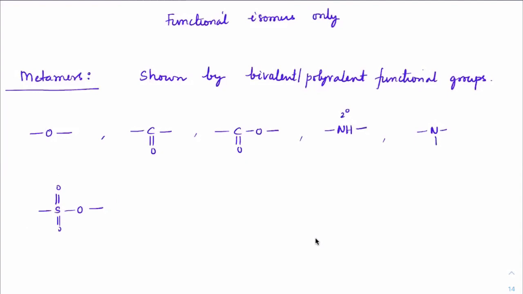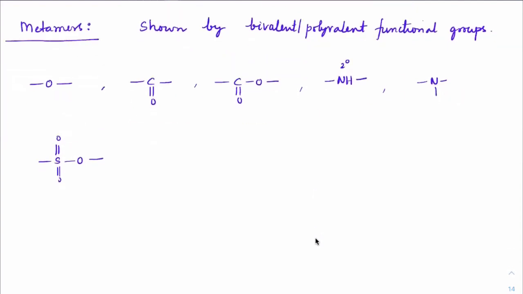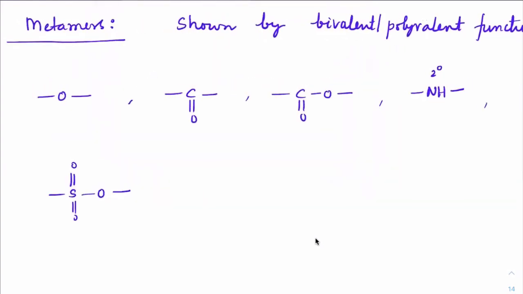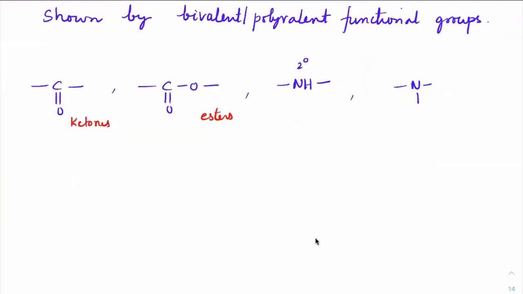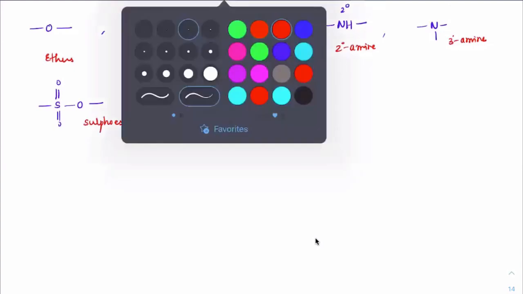Or sulfoester. Now these are the groups which will give the metamerism. Okay, so those who are not aware of the functional groups, keep writing with me. These are ethers. These are ketones. These are esters. Okay, 2-degree amines, 3-degree amines.